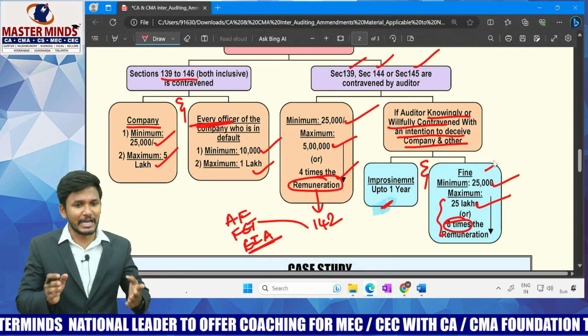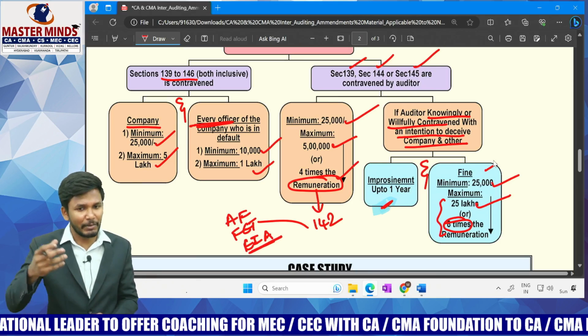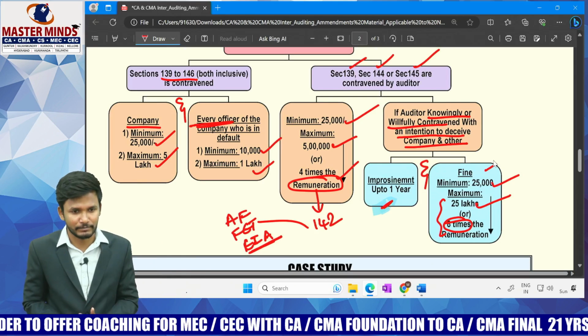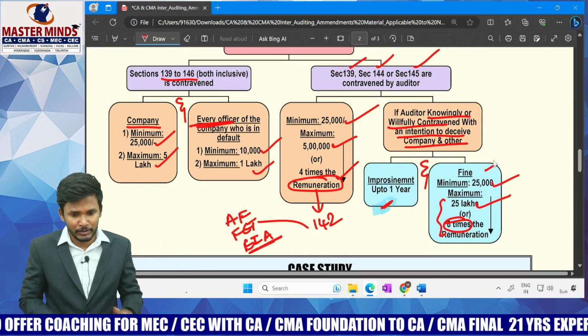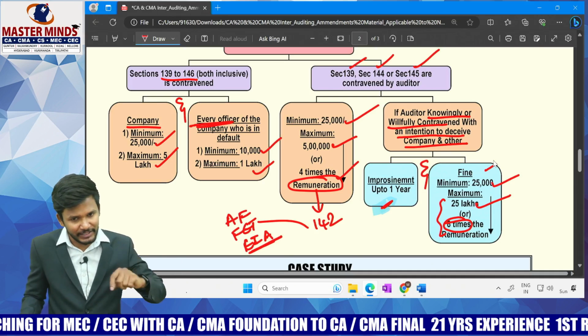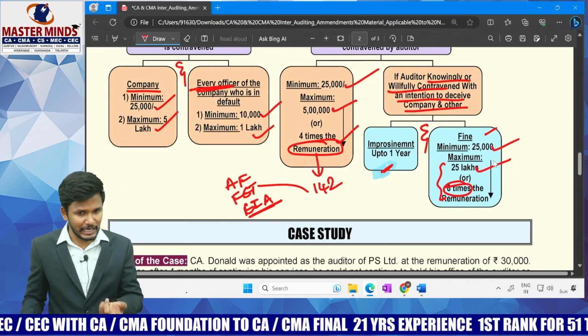The Companies Act says I'll ask the money from the auditor, nothing but the partnership firm. It's their choice how they are going to pay, but they are supposed to pay. Got the point? So this becomes the complete discussion of amendment number 2, which was already there in your material, which was already discussed in the class in detail. Anyways, I am going to revise. I have already revised again.